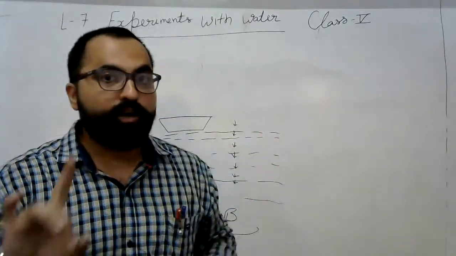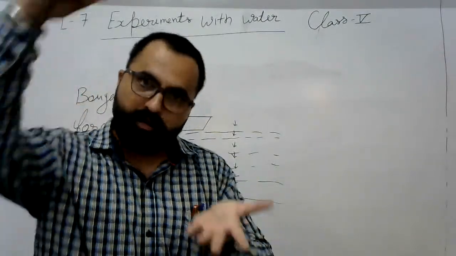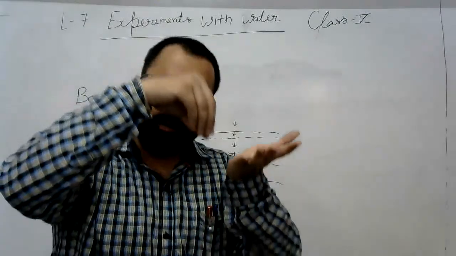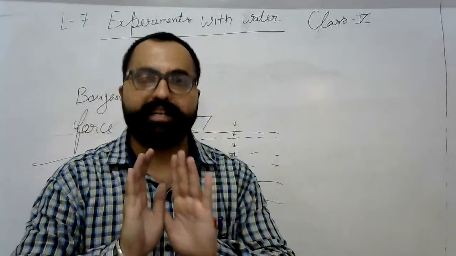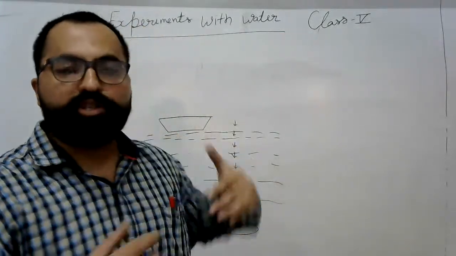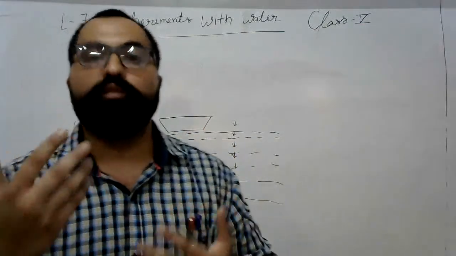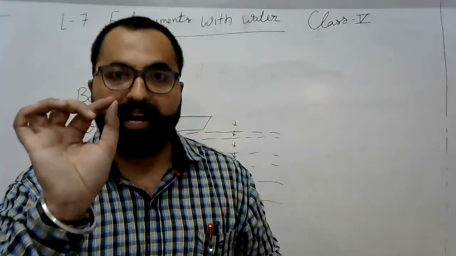Or if I cannot displace more water than my body weight, it means I will go down in the water. Understand? That concept is how the cruise ship floats over water. Understand? So take the example of an iron nail.